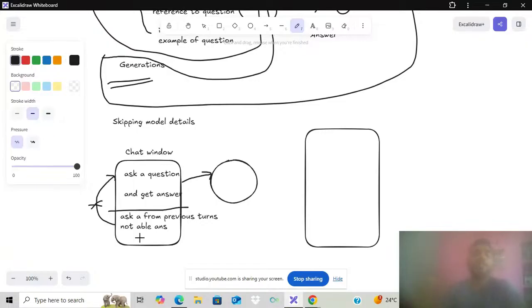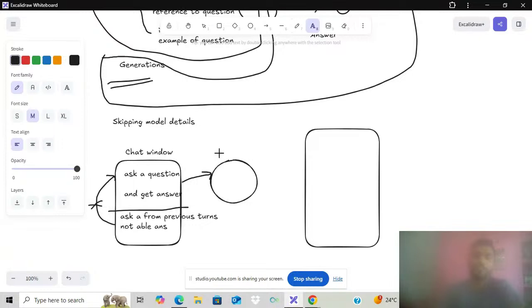That is one issue we are facing in generation. So how could we deal with that? Whenever we have LLM models, we do not have any storing mechanism. For example, they are not storing any chat.